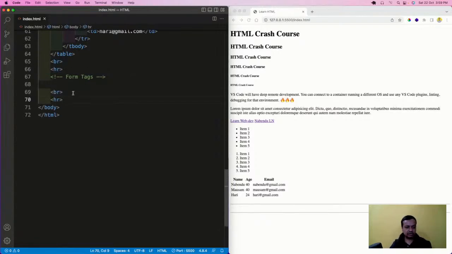Now I will have a form tag here, like this. Inside this I will have a lot of things. So why are forms used? Forms are used to take the user input. When you go to facebook.com, you have to log into the site by giving something, and when you are inside, you write some post.